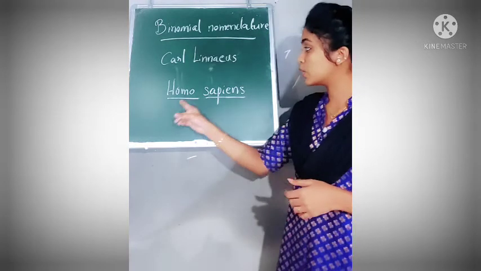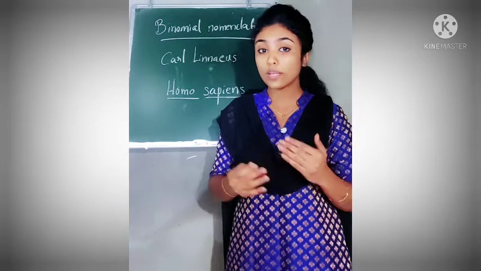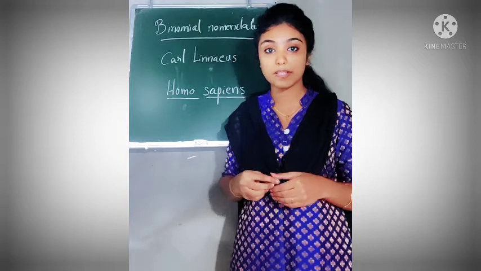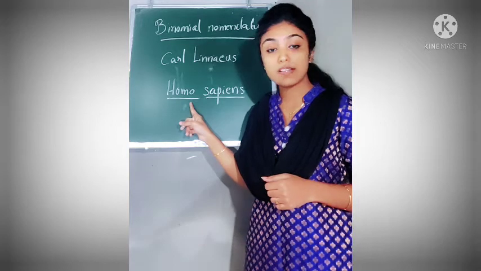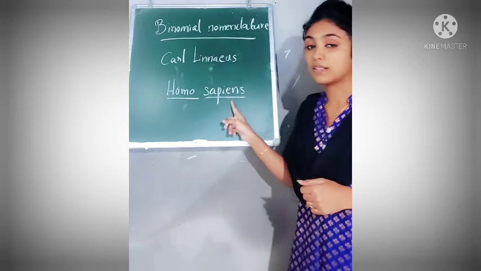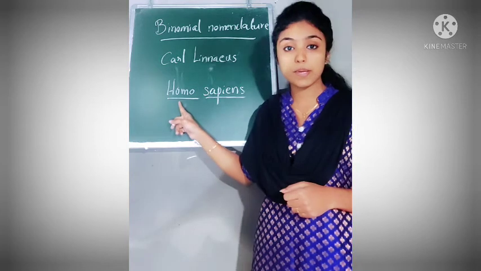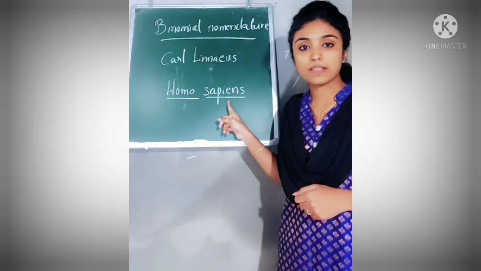So here there are two names. In binomial nomenclature, for all organisms we are writing two names or we are joining two names. So the first part is the genus name and the second part is the species name. So the genus name of human beings is Homo and the species name is sapiens.